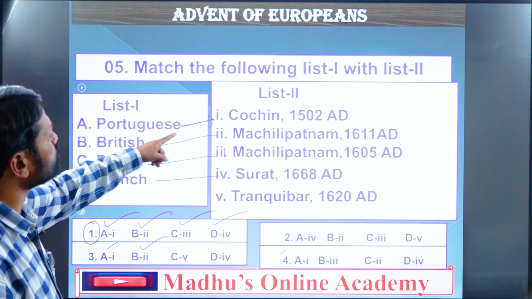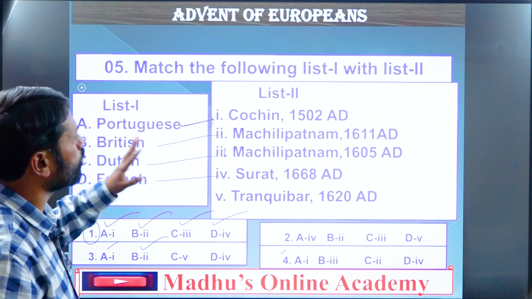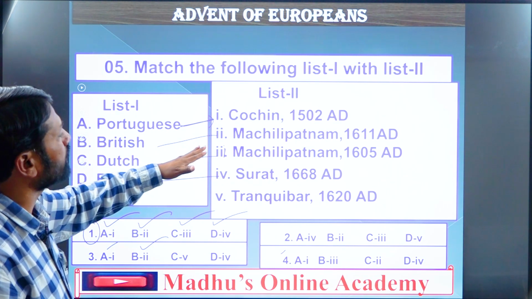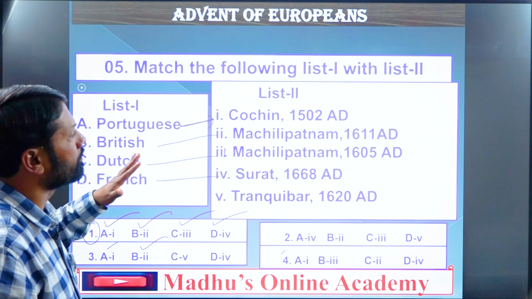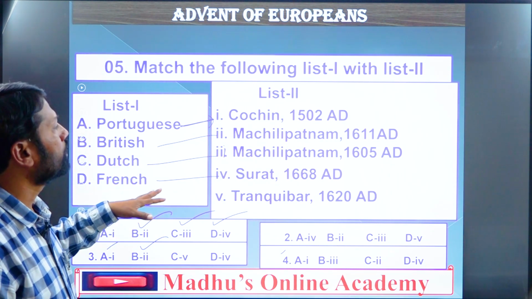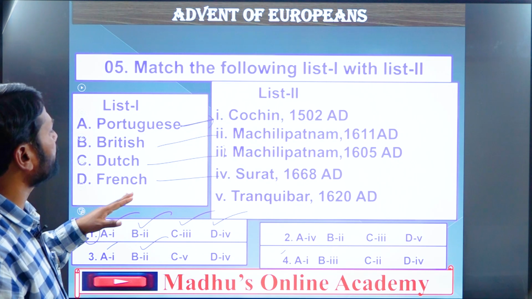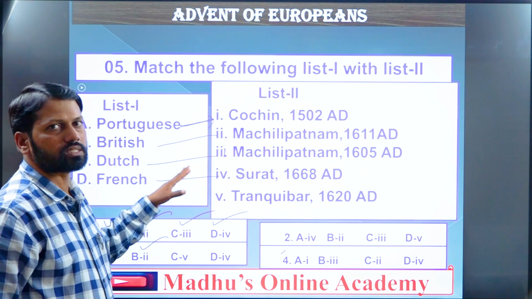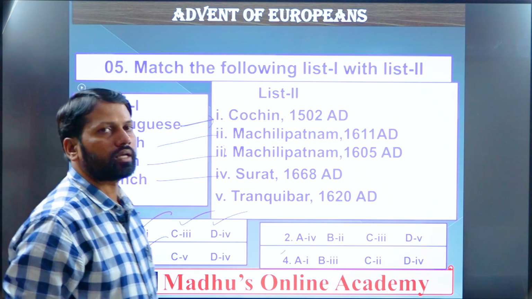The Portuguese established their colony at Cochin, Kannur, Machilipatnam, remember. Next, the British also established their colony at Machilipatnam. The old name of it was Machilipatnam or Pattanam. The British ship reached Machilipatnam in 1611, led by Captain Hippon.